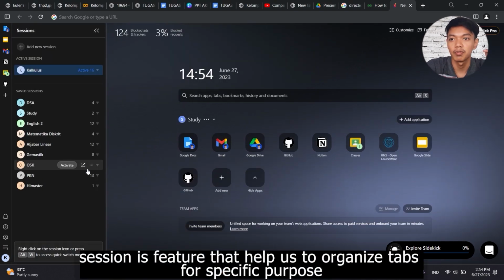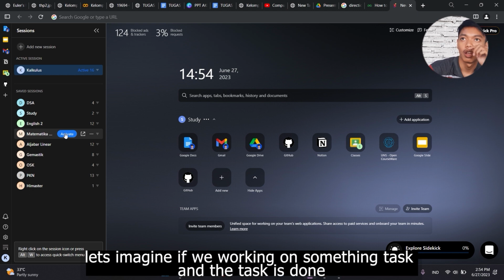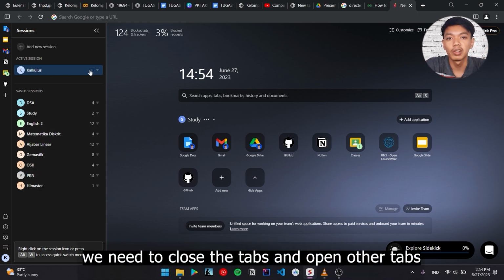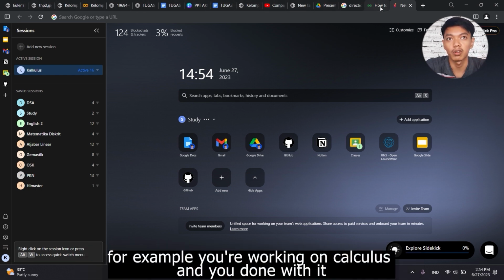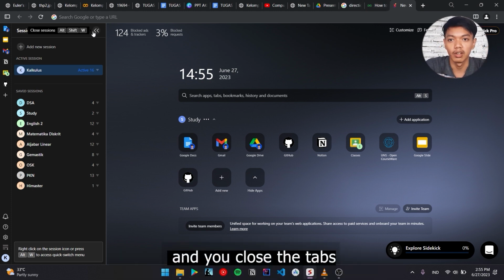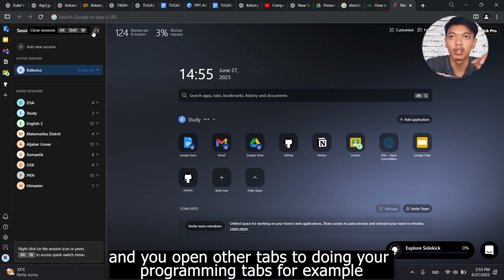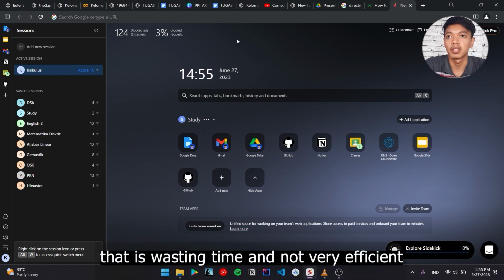Session is a feature that helps us organize tabs for a specific purpose. Let's imagine we're working on a task and the task is done. We need to close the tabs and open other tabs that we're working on. For example, you are working on calculus, you're done with it, and you close the tabs and open other tabs to do your programming test. That is wasting time and not very efficient.